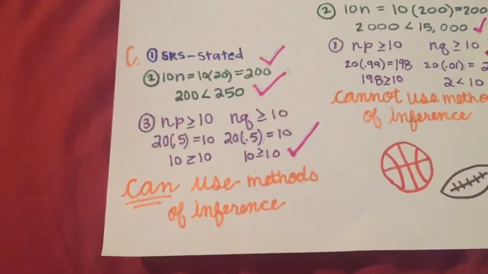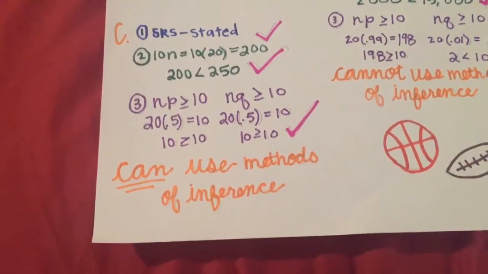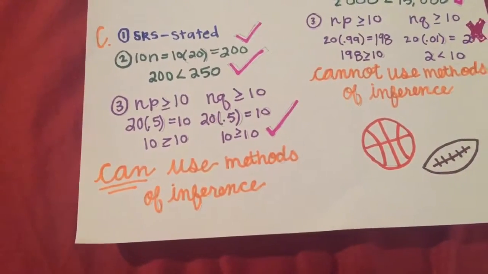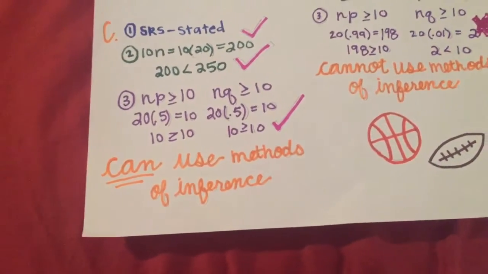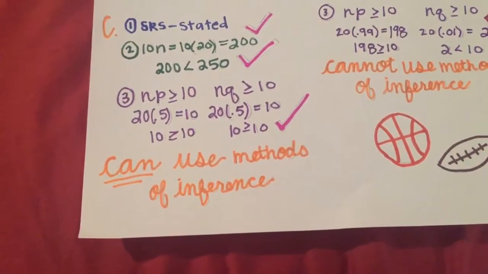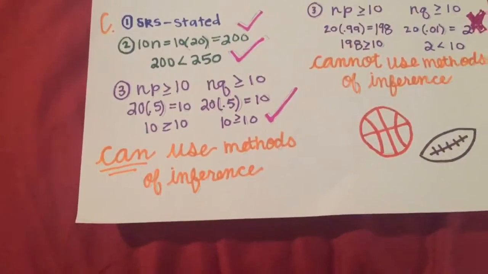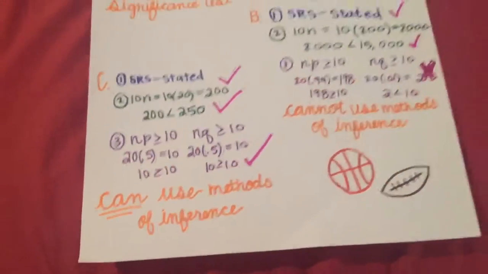For our last condition, we have np is greater than or equal to 10. So we have 20 times 0.5, which is our p value, which equals 10, so that one works. And nq is greater than or equal to 10, which is 20 times 0.5 equals 10, and so that one works because they're equal. So for letter C, we can use the methods of inference.